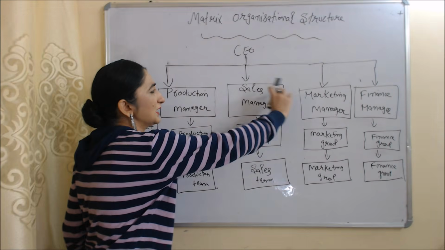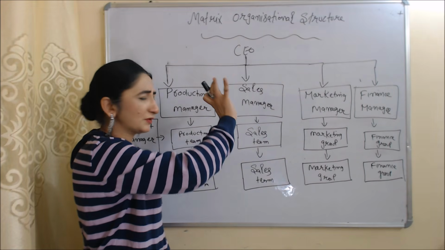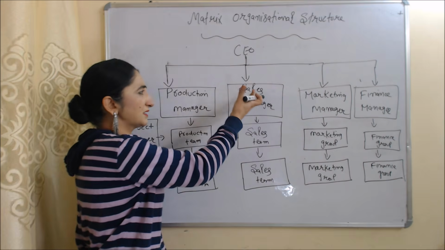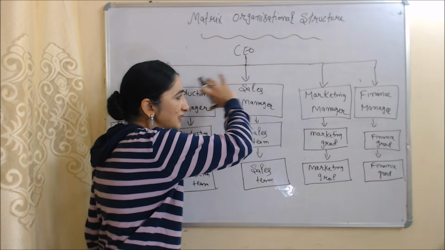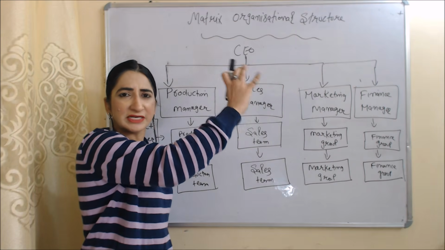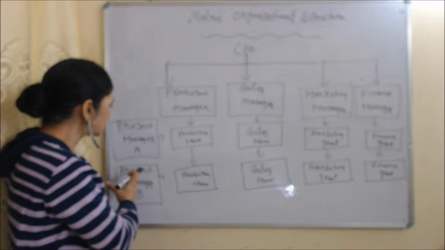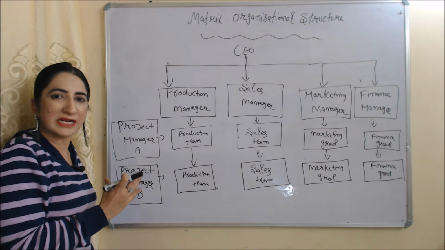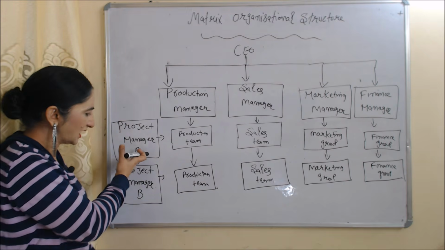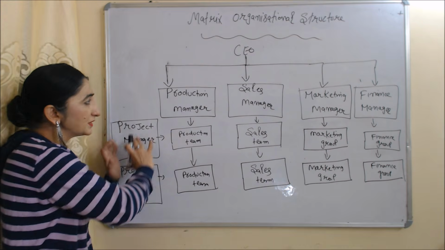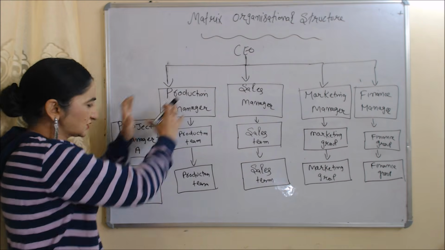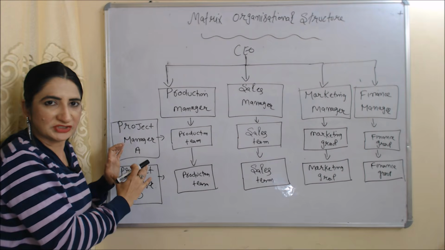You can see here we have different departments based on their function, like production department, sales department, marketing department and finance department. So this side represents our functional organization structure, and vertical side represents project organization structure. Here we have project manager A, project manager B.